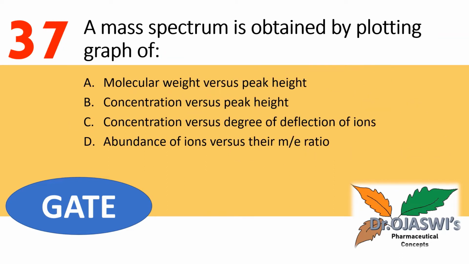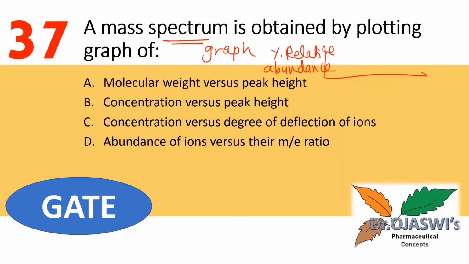A mass spectrum is obtained by plotting a graph of. Whenever we come across the term spectrum, it means a graph, which will have an x-axis and a y-axis. In the case of mass spectrum, it is percent relative abundance versus m by z value, and these are the lines we see in the mass spectrum.